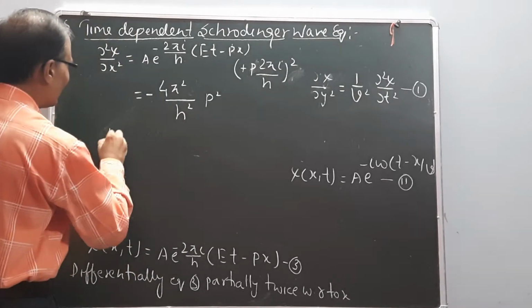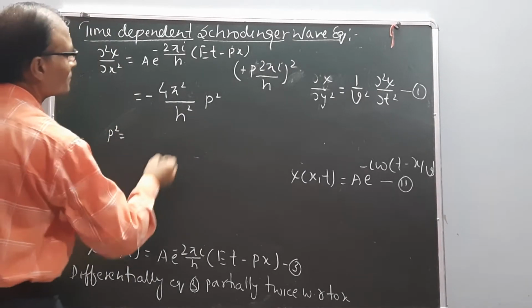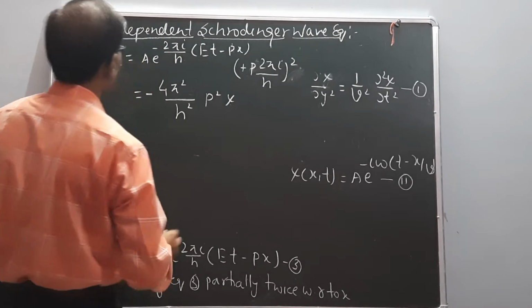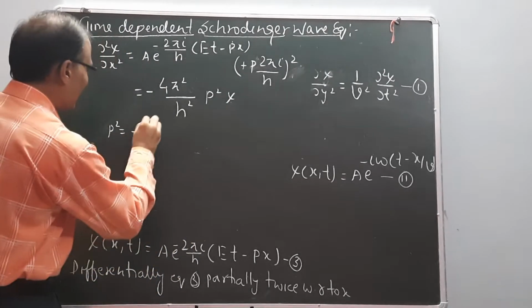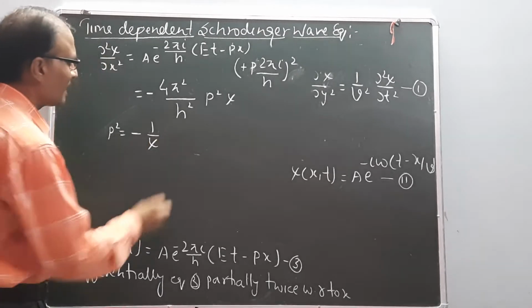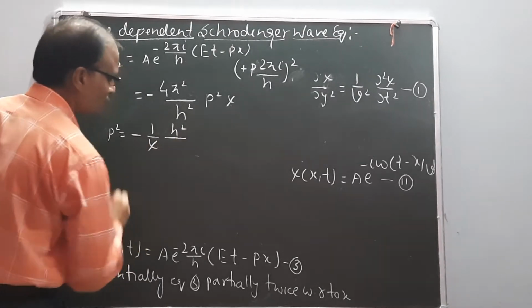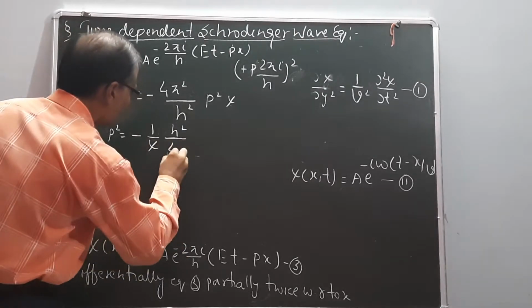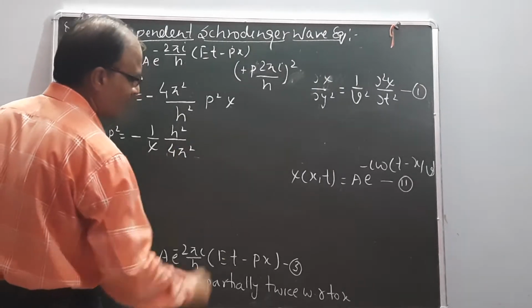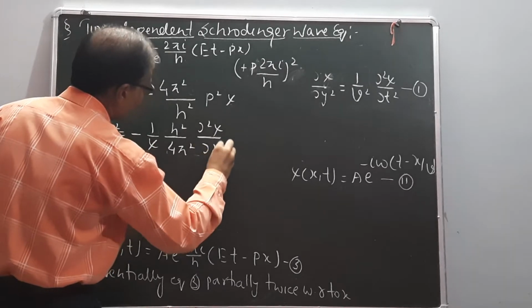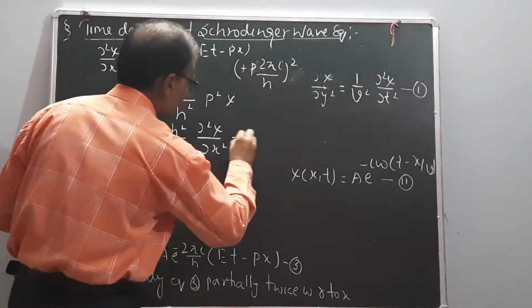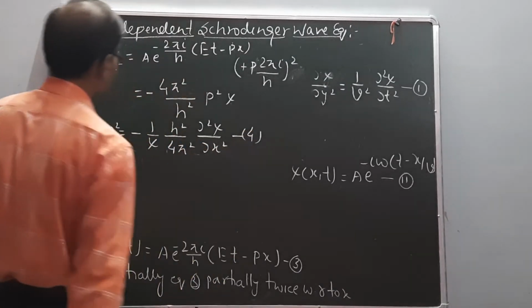Now evaluate the value of p square and another one psi. The value of p square equals minus 1 upon psi, h square upon 4 pi square, del square psi upon del x square. This one is equation number 4.